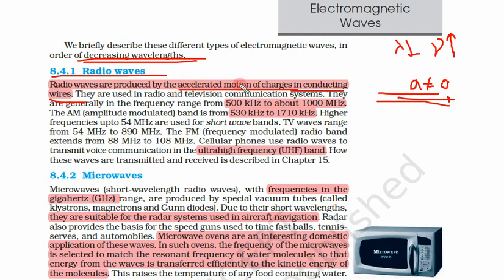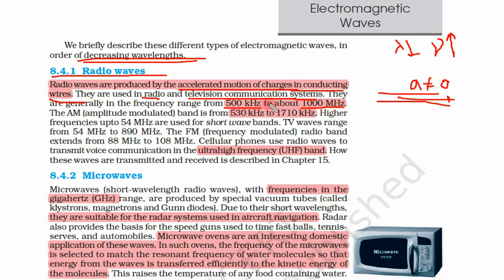So radio waves are generated by accelerated motion of charges in conducting wires. They are used in radio and television communication systems. So definitely very useful. We must know for what purpose these waves are used, how these waves are generated, and what the ranges for these waves are. They are generally in the frequency range of 500 kilohertz to 1000 megahertz.